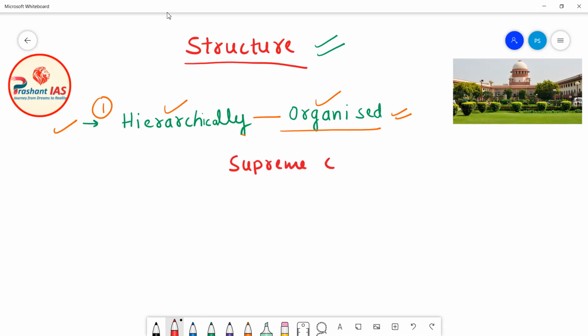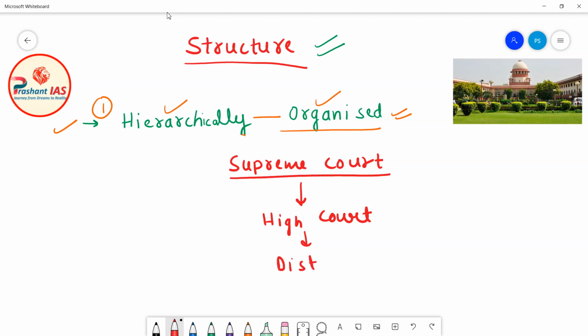After the Supreme Court come all the High Courts, after High Courts come District Courts, and after District Courts come Subordinate Courts.